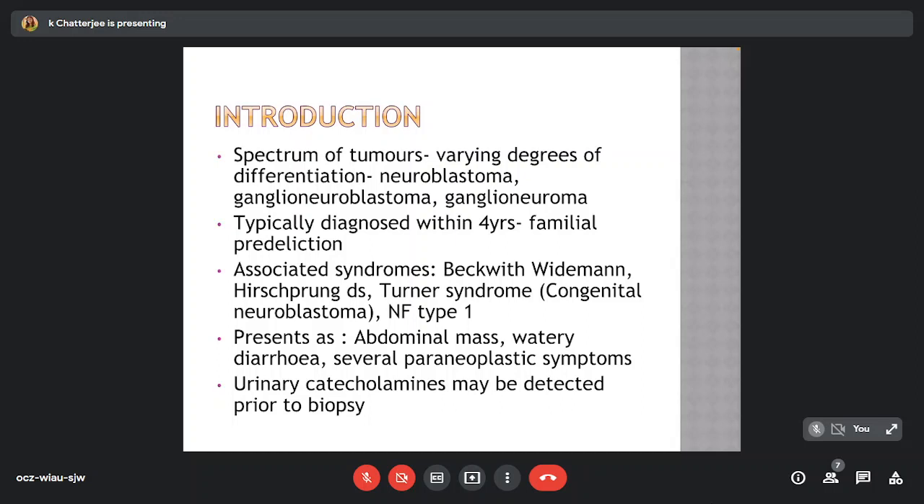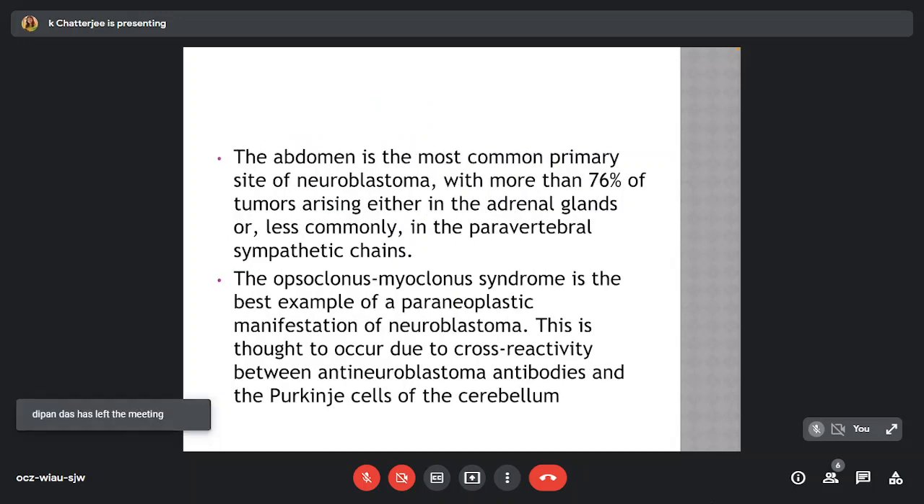Mostly presents as an abdominal mass, watery diarrhea, and several paraneoplastic syndromes, and sometimes with raised urinary catecholamines, which may be detected prior to biopsy. The abdomen is the most common primary site of neuroblastoma, with more than 76% of tumors arising either in the adrenal glands or, less commonly, in the paravertebral sympathetic chains. The opsoclonus myoclonus syndrome is the best example of a paraneoplastic manifestation of neuroblastoma. This is thought to occur due to cross-reactivity between neuroblastoma antibodies and the Purkinje cells of the cerebellum.